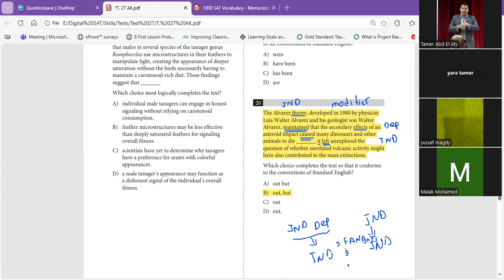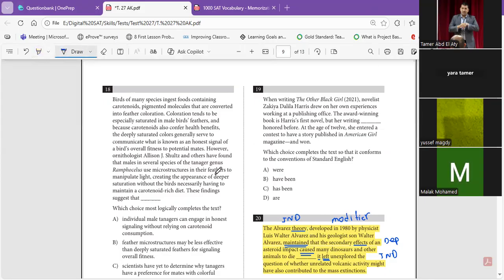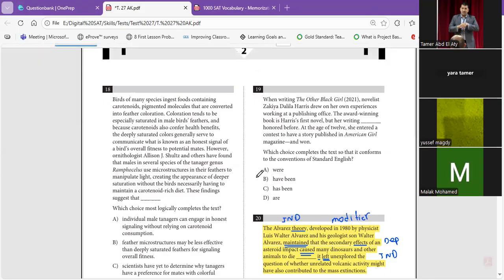This is for number 20. Let's go for number 19, and we are still in domain 4, but this time is skill number 1. And here, verb forms. Where is in the past. Have been is in the present perfect. Has been in the present perfect also. But what's the difference?